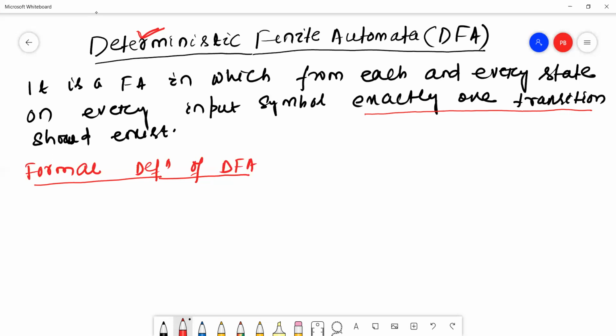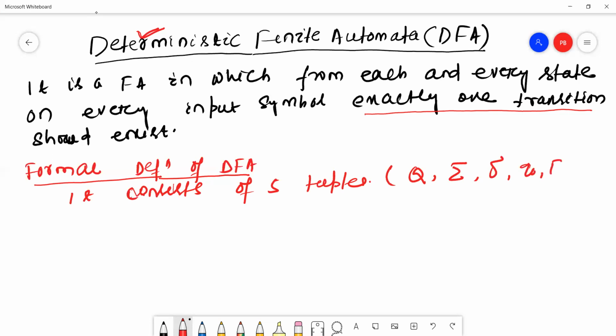The formal definition of DFA consists of 5 tuples: Q, summation, del, Q0, F.